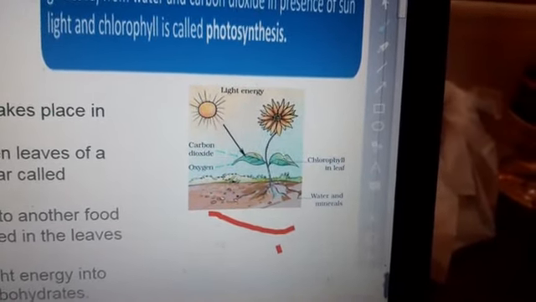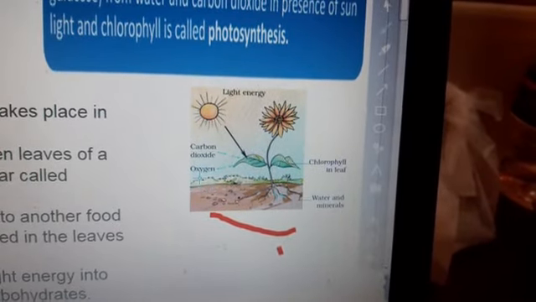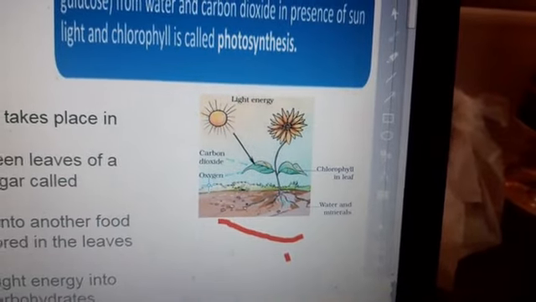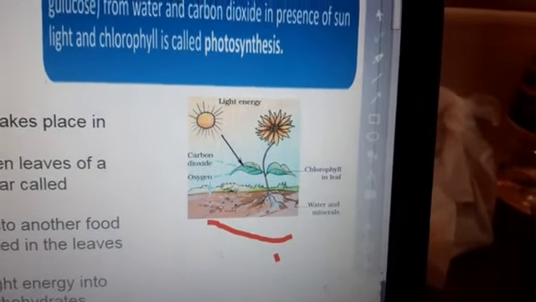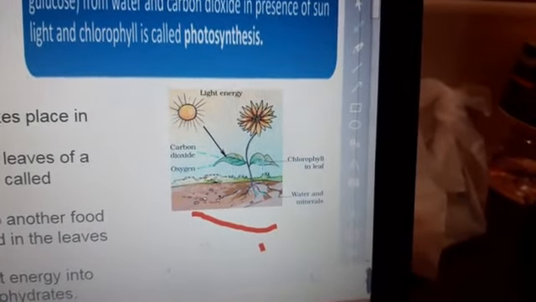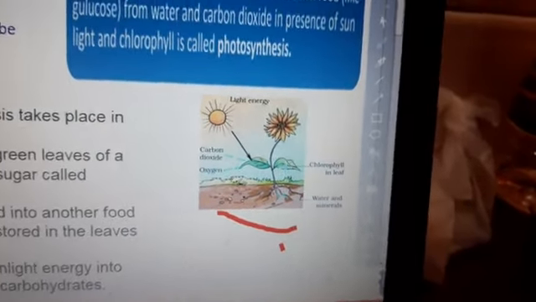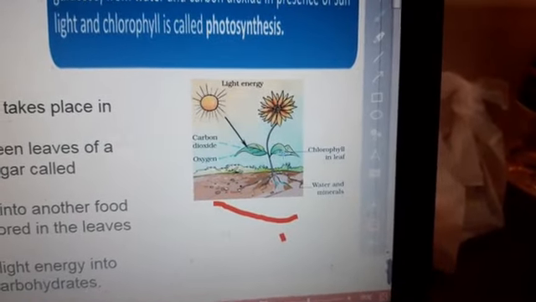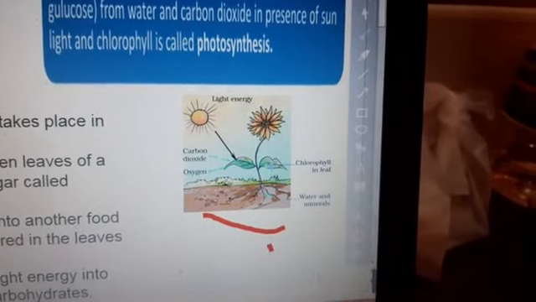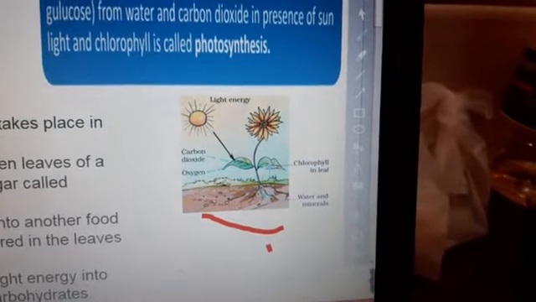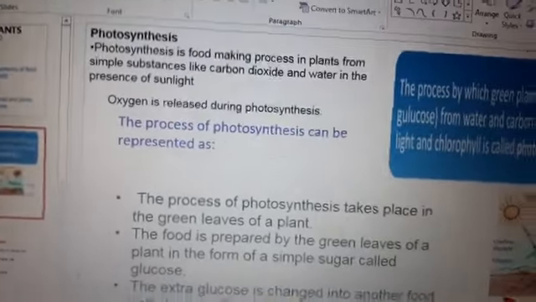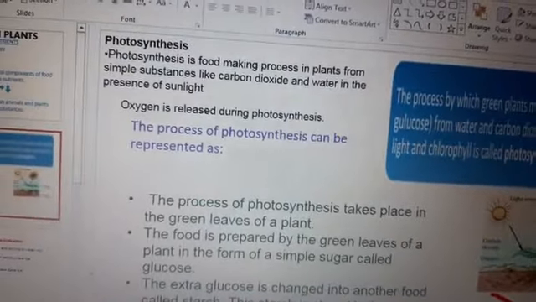In this process, oxygen is released and carbohydrate forms as food. The carbohydrate is converted into starch, and starch is stored in the leaves, stem, and all parts of the plant as food. Then animals use this food. So you can easily note down photosynthesis.